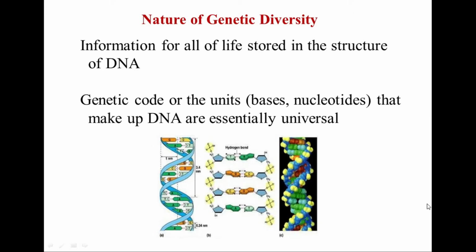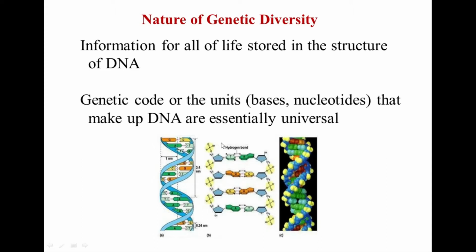When you look at the DNA, it's a double helix strand. It consists of different bases. The bases are arranged in a sequence. When the sequence changes, you will be able to see the variation among these DNA.